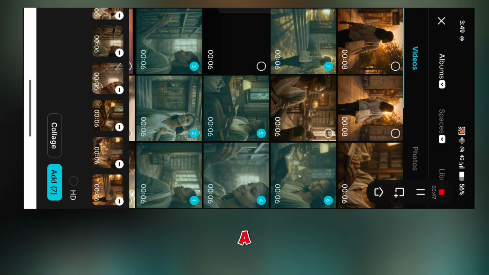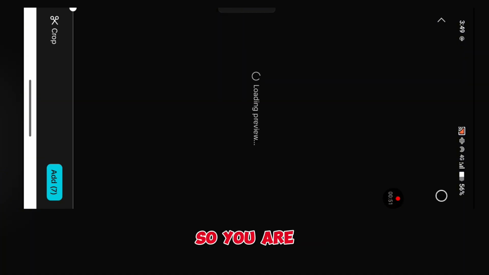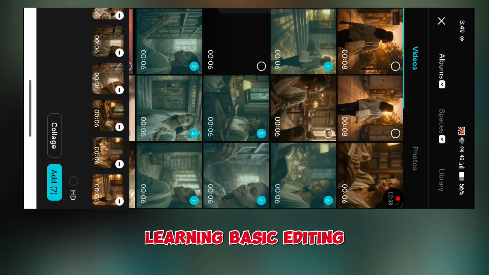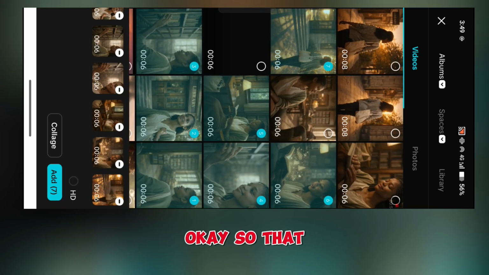Yeah, we have editing in our timetable, so you are going to be learning basic editing, okay? So that is basically how to do it. So that is how to generate your videos, put them into your editing app.